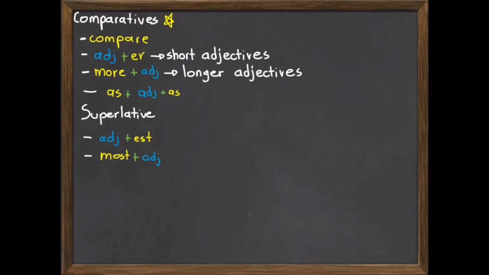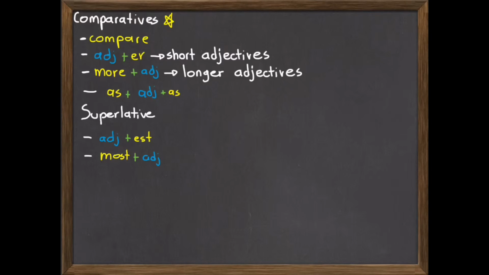We also use as, adjective, and as, again, to compare two things, people, or actions. Now, the superlative. We use the superlative of adjectives when we compare one person, animal, or thing with several of the same kind.